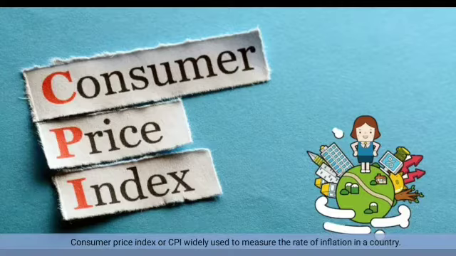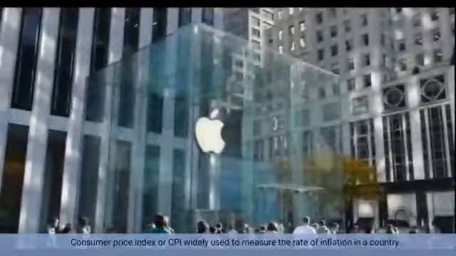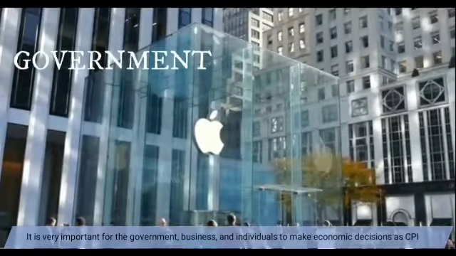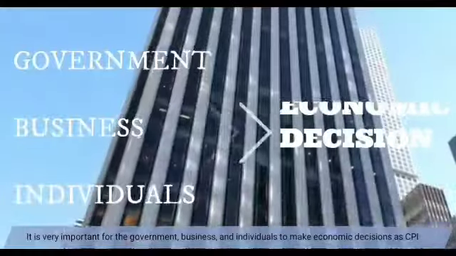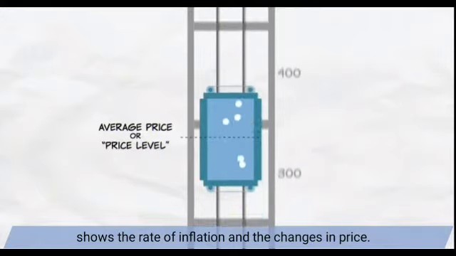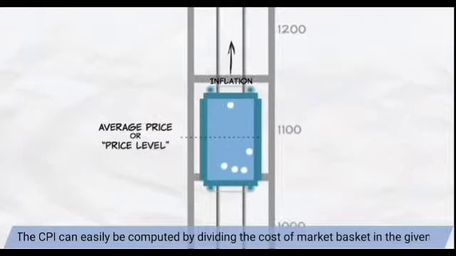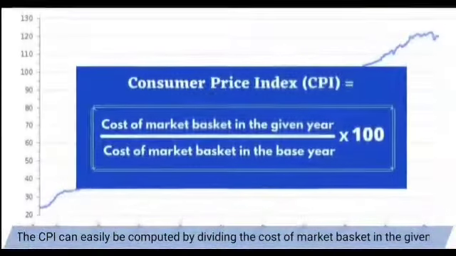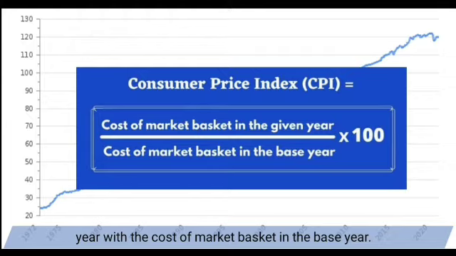Consumer Price Index or CPI is very important and widely used to measure the rate of inflation in a country. It is very important for the government, business and individuals to make economic decisions, as CPI shows the rate of inflation and the changes in price. The CPI can easily be computed by dividing the cost of the market basket in a given year with the cost of the market basket in the base year.